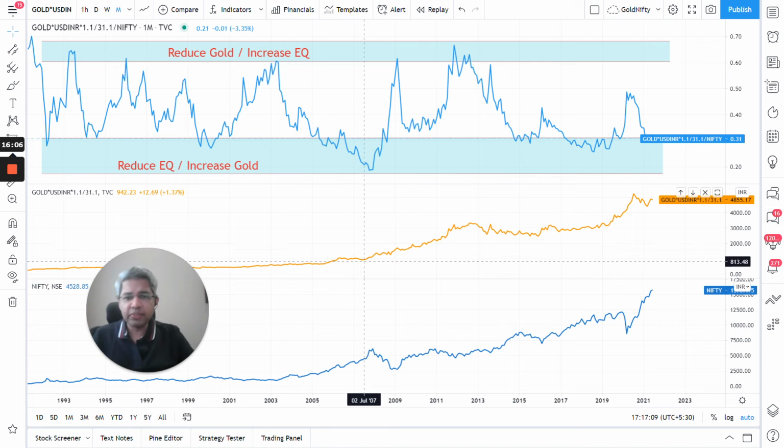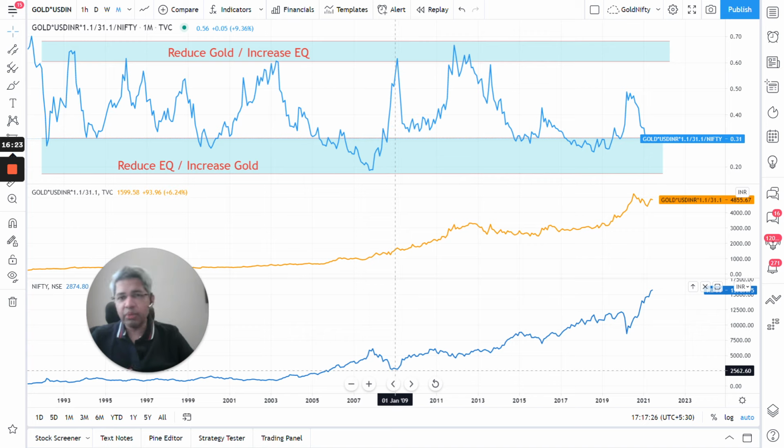Now let's see what happens. From 2007 till this 2009 bottom in Nifty, you remember, Nifty going from 4000 to about 2000, 2500 here. Again a very sharp drop, and you would have reduced equity here. And once you've reached 2009, you would have reduced gold there and increased equity again, right?